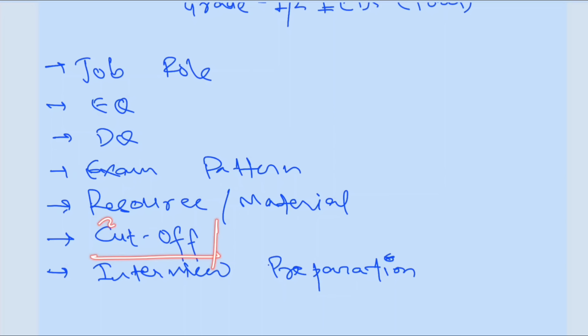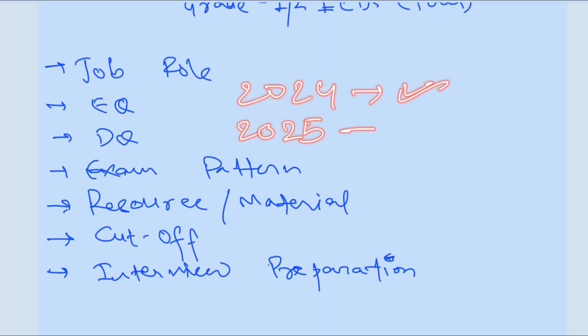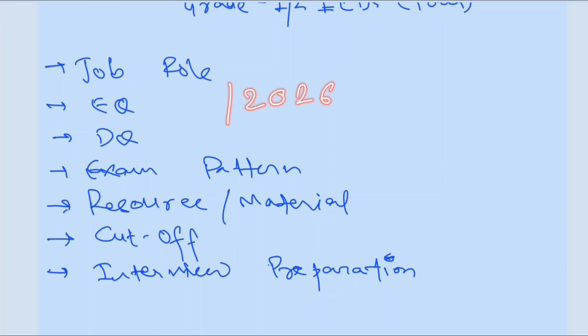Also, what was the cutoff in the last 2 years? For example, this exam started in the year 2024 for the first time. This was the first batch. Then the second batch, 2024-25, this was the second batch in which I appeared and cleared this exam. Now in 2026, this is just going to be the third batch of these IEDS officers, right?